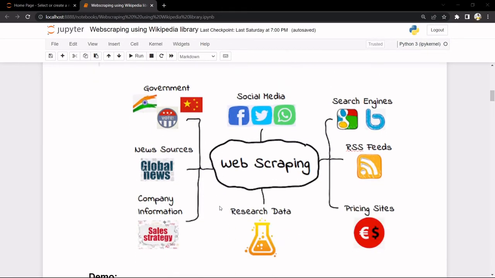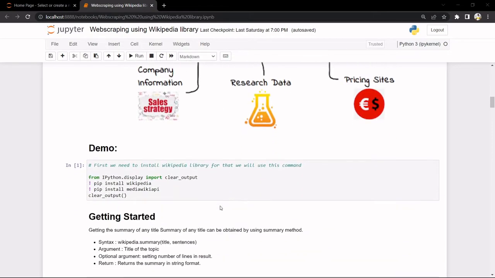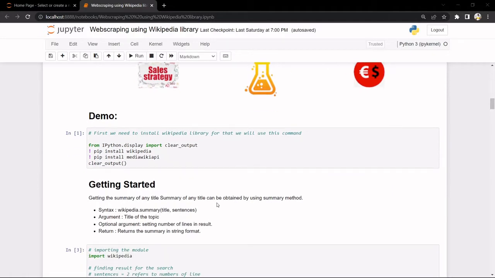So who all uses web scraping? Here is a picture that will tell you everything: search engines, social media, government, news sources, and companies use it for gaining more information and all that. Today we'll be talking about the Wikipedia library, which will extract data from Wikipedia articles. So let's get into it.